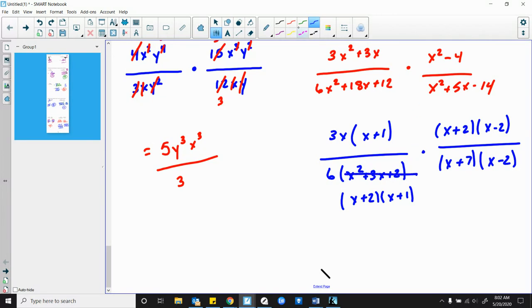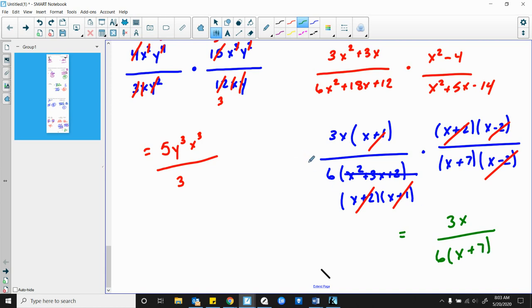Okay, now I get to do some canceling, which I really like to do. Cancel out my minus 2 and my minus 2. I can cancel out my plus 1 and my plus 1. I can cancel out my plus 2 and my plus 2 here. So in this case here, I'm left with on the top just a 3x. And on the bottom, I'm left with 6x plus 7.